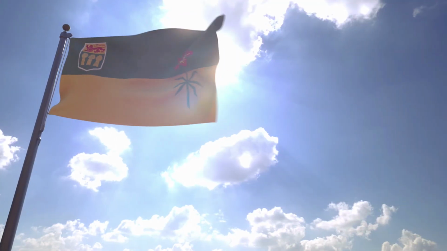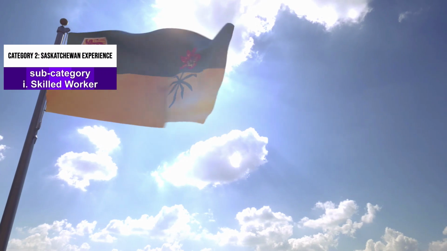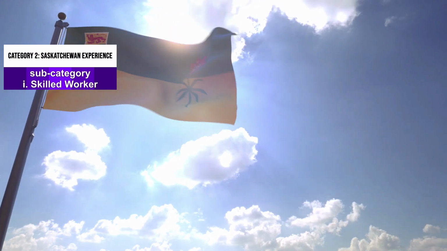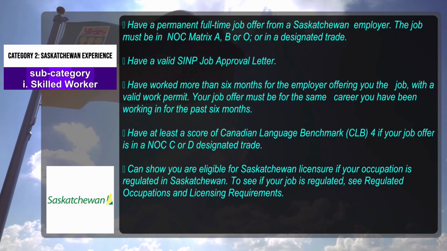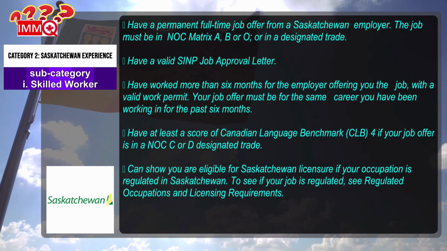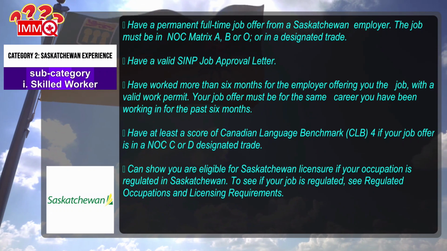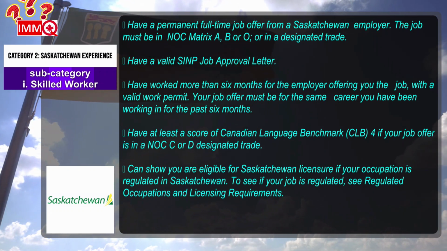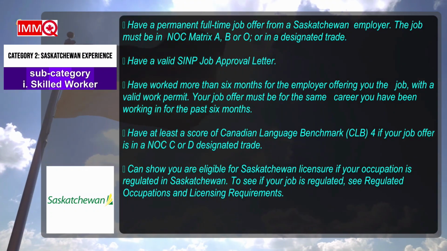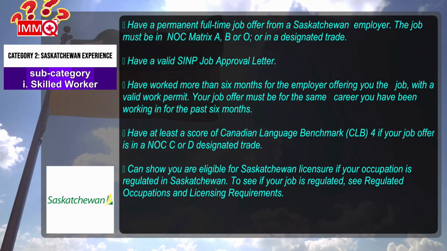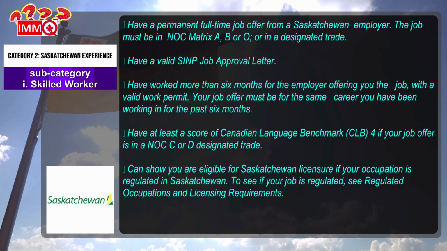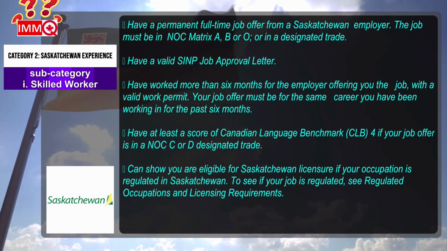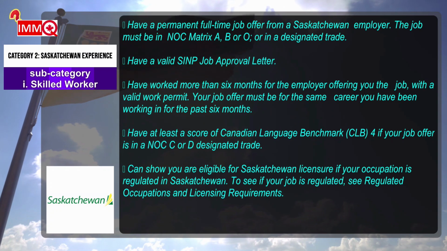Criteria are: have a permanent full-time job offer from a Saskatchewan employer. The job must be in NOC Matrix A, B or 0, or in a designated trade. Have a valid SINP job approval letter. Have worked more than 6 months for the employer offering the job, with a valid work permit. Your job offer must be for the same career you have been working in for the past 6 months.